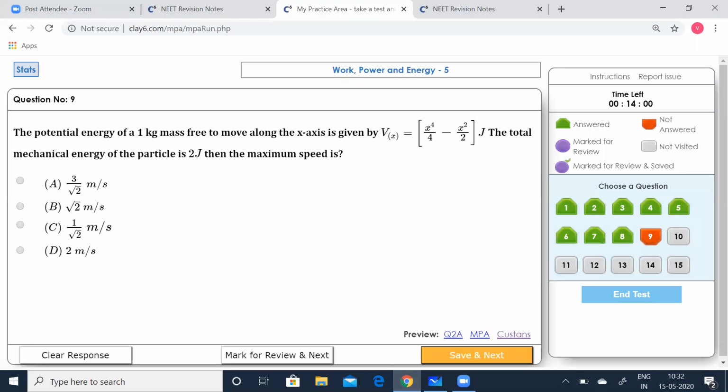Go to the next. A potential energy of a 1 kg mass free to move along the x-axis is given by V(x) is equal to x to the power of 4 by 4 minus x squared by 2 joules. Total mechanical energy of the particle is 2 joules. Then the maximum speed is what?